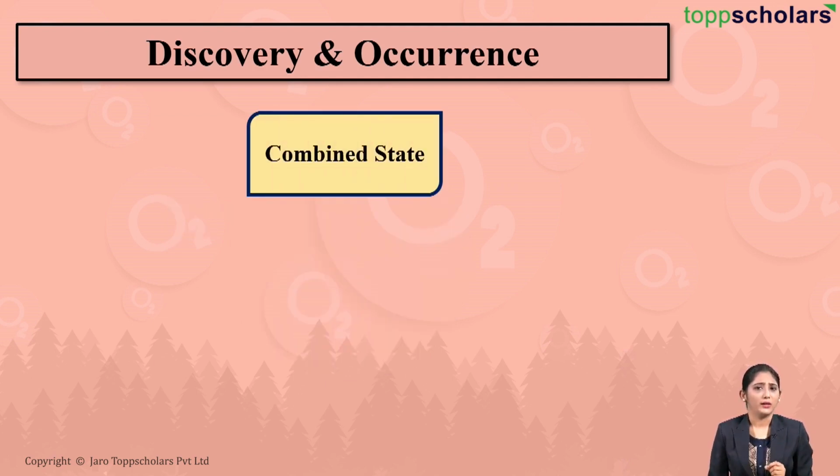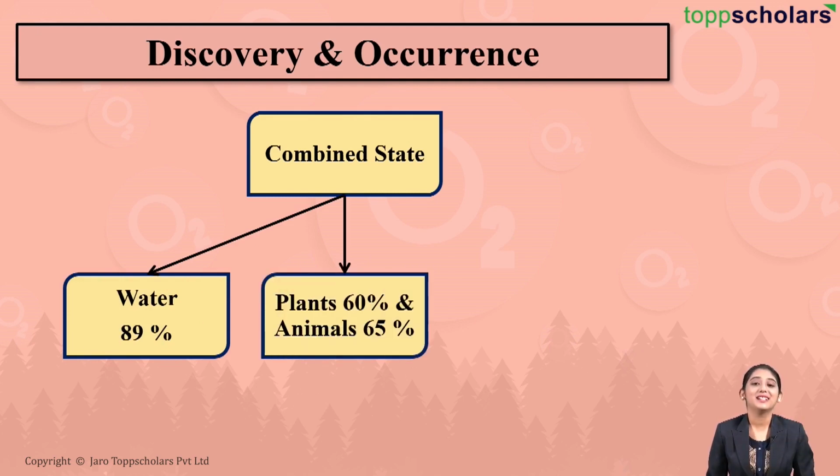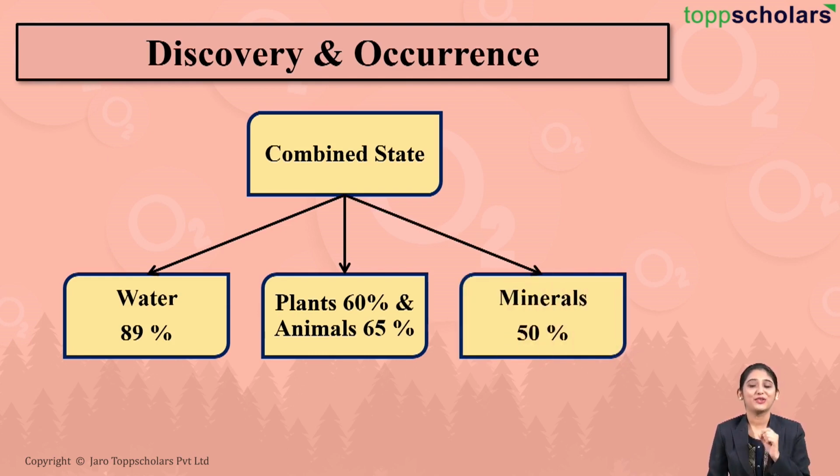But what about the combined state? Yes, oxygen occurs in the combined state also. That is, about 89% of water consists of oxygen in the combined state. Also, plants and animals contain oxygen in the combined state. That is, plants contain about 60% of oxygen in the combined state and animals contain about 65% of oxygen in the combined state. Also, oxygen is present in the Earth's crust in the combined state, that is in the form of silicates, oxides as well as carbonates. So what is the percentage of oxygen? 50%.